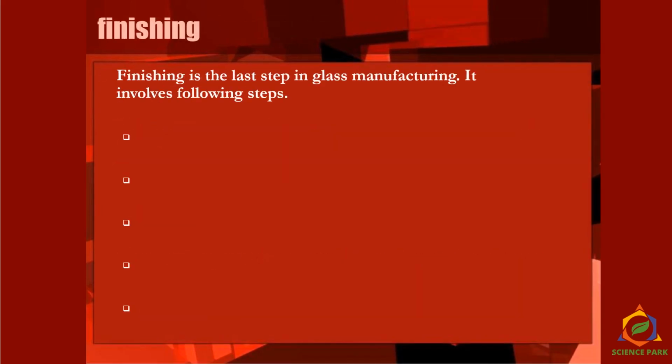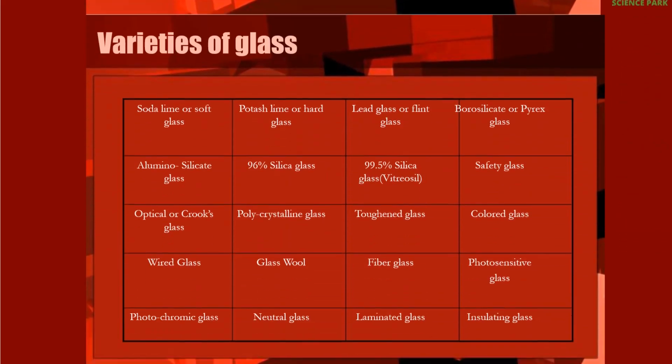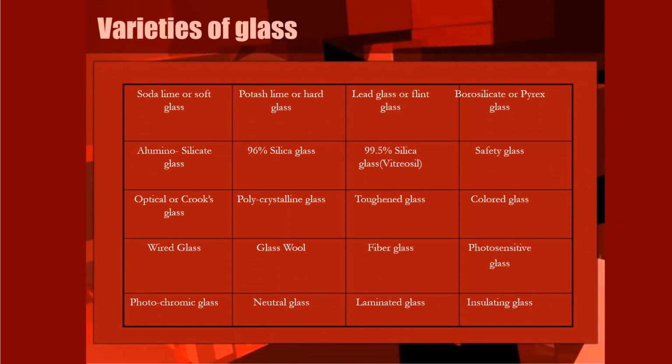Now finishing. Finishing is the last step in glass manufacturing. It involves the following steps: cleaning, then grinding, polishing, cutting, and finally sand blasting. So you have to blast the glass with the sand. Now let's see different varieties of glasses. These are different types of glasses. So I have listed 16 different varieties of glasses. Let's see them one by one.